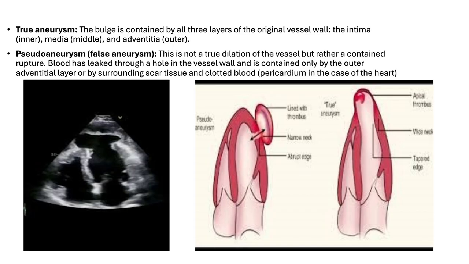If we are talking about the heart, the pseudoaneurysm is surrounded only by the pericardium. So this structure of only being surrounded by the pericardium gives us a shape with a very small neck, as seen here in this picture of echocardiography on the left. It's pseudoaneurysm or false aneurysm.